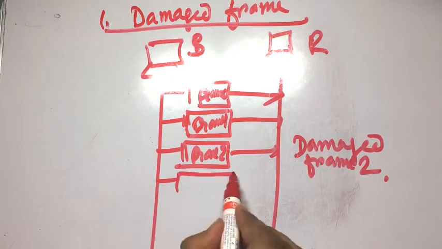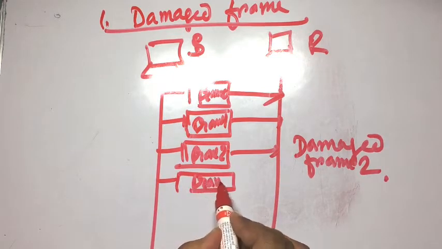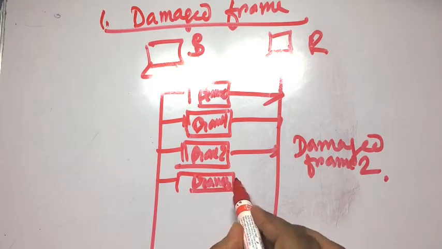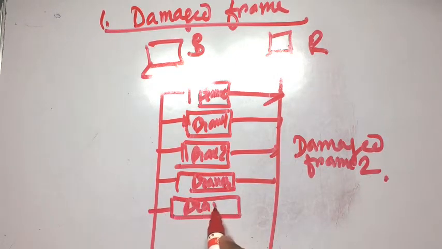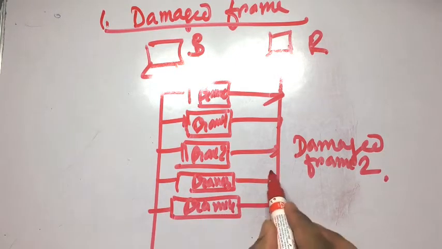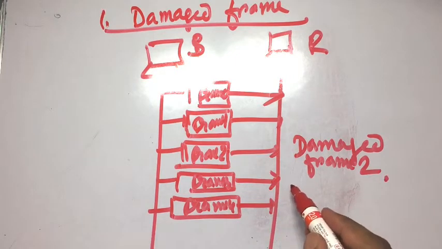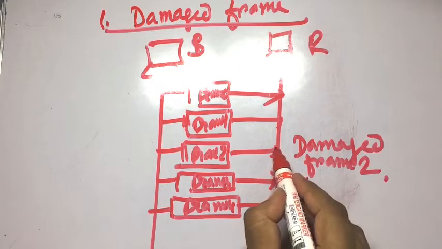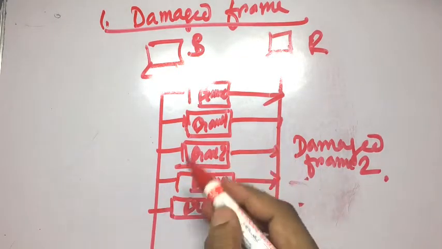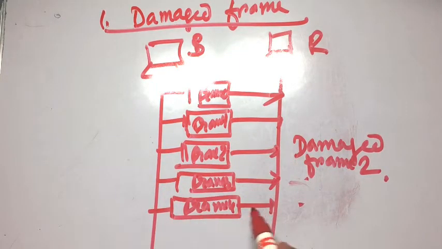Now the remaining frames that we had sent, frame 3, frame 4, all are received. In go back N they were discarded here, but here all are received one by one. The negative acknowledgement is sent after receiving all the frames, after receiving the corrected frame 4.